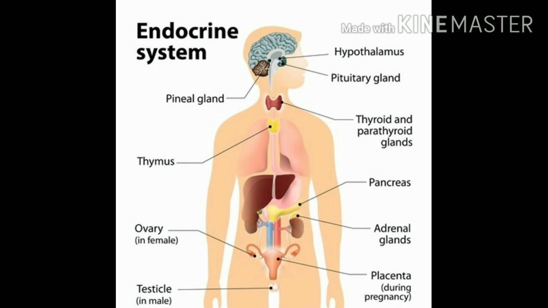Now second is hypothalamus. Hypothalamus is present in the brain just behind the pituitary gland. It regulates body temperature, controls sleep, hunger, thirst, emotions, sexual behavior and reproduction. Now the pituitary gland, it's very small, just pea sized, and it is again present in your brain, and it is known as the master gland. It controls all the other endocrine glands to coordinate. That's why it is known as the master gland.